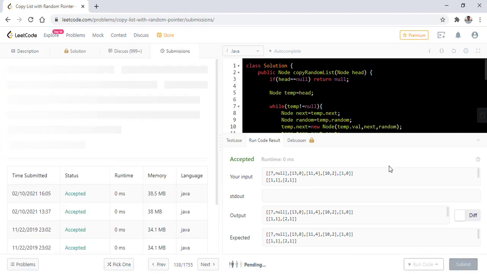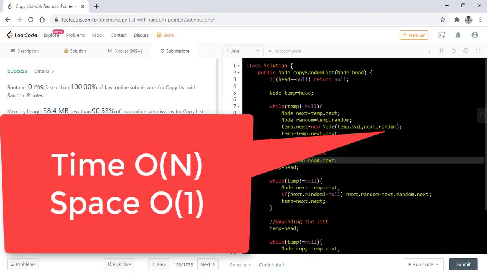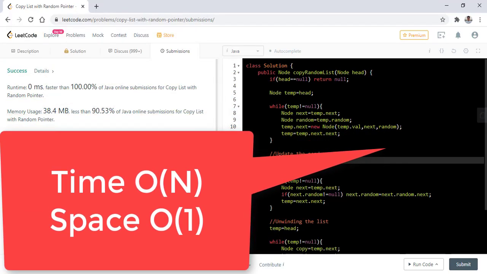Let's submit this as well. So it got submitted successfully. The time complexity in this case is O of n, but the space complexity is O of 1, as we are not including the space needed to create the new copy in the space complexity calculations.